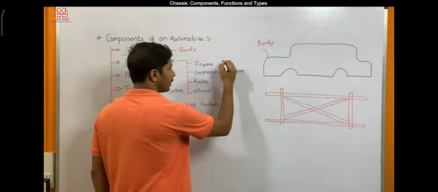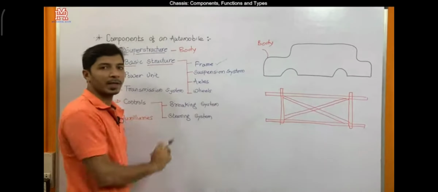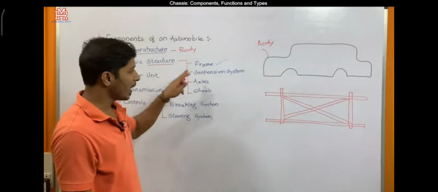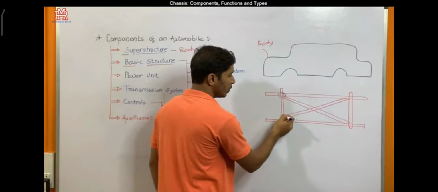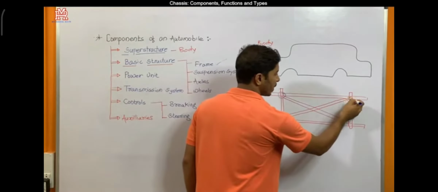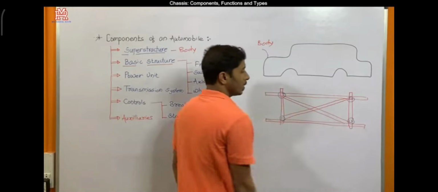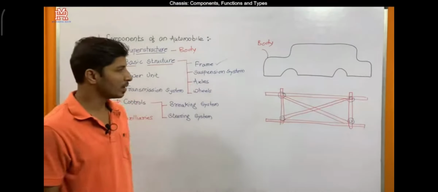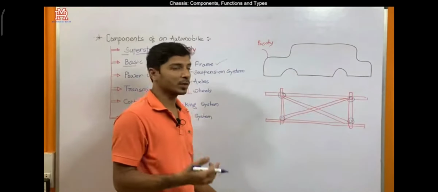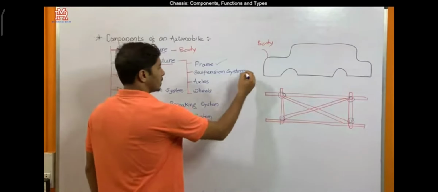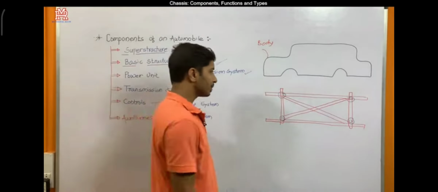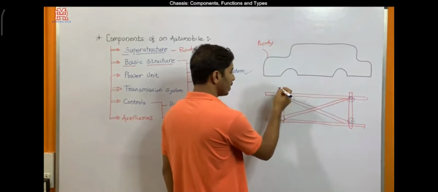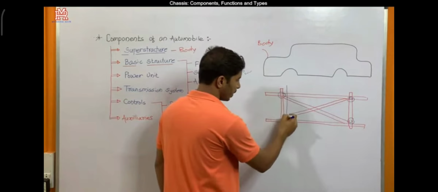So the first part is frame, then the second part is suspension system. We have to mount the suspension system. If you are using the spring type suspension, then we may use the springs here at this point, or sometimes you may use the leaf spring as in the case of heavy vehicles. So this depends on the type of suspension system. Then axles, we need to attach the axles. Maybe axles are mounted at this point.